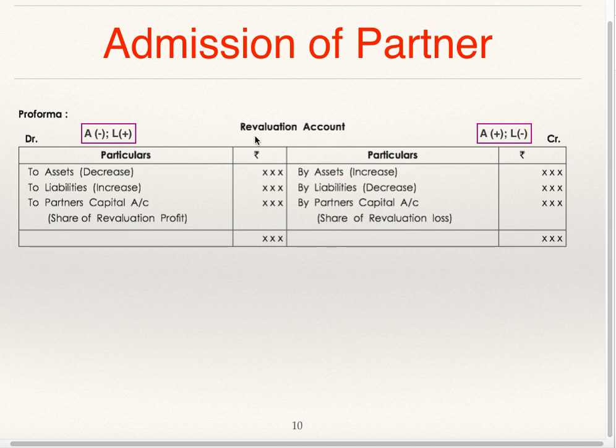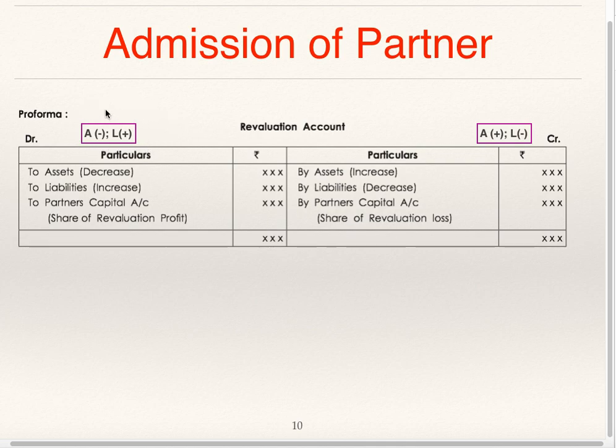Now see this pro forma revaluation account. Decrease in value of asset, to asset. Increase in value of liability, to liabilities. Increase in value of asset, by asset. Decrease in value of liability, by liabilities. Profit or loss will be shared by partners in old profit sharing ratio.